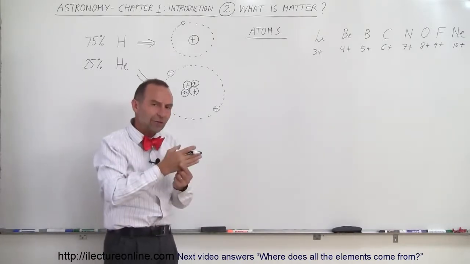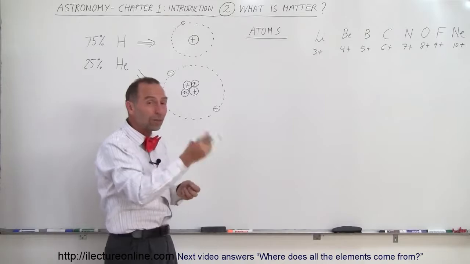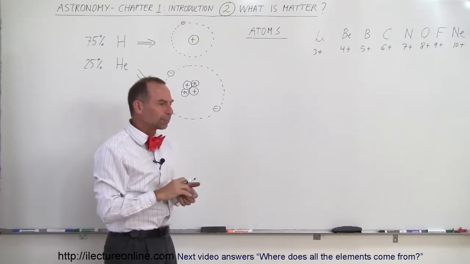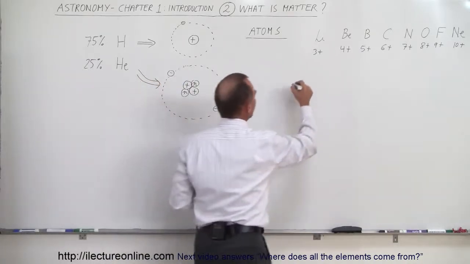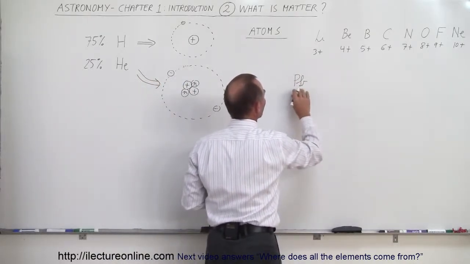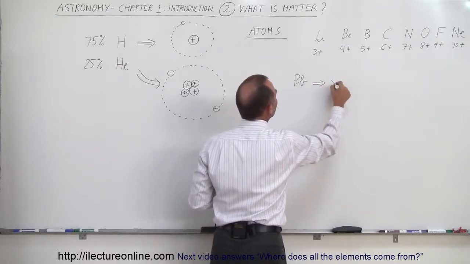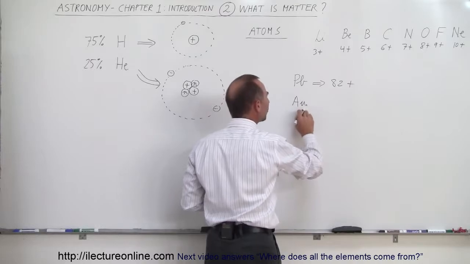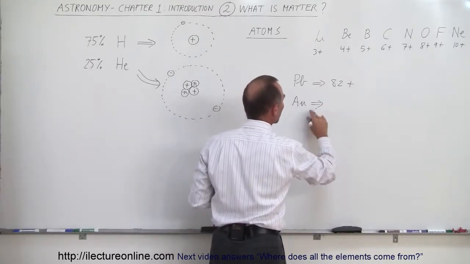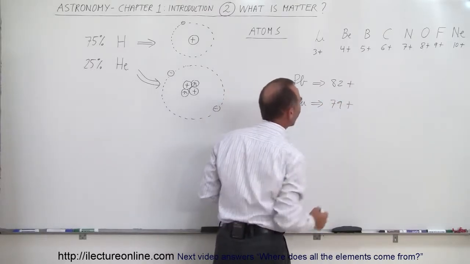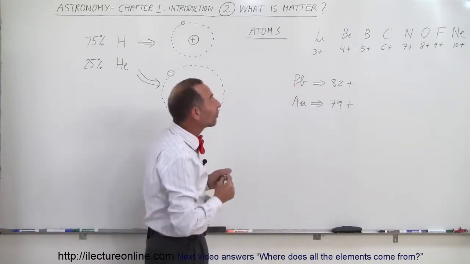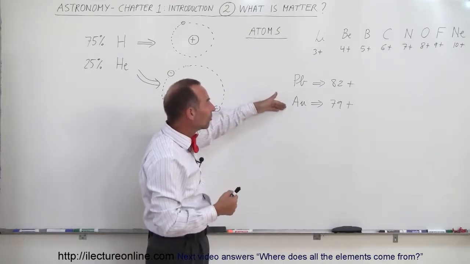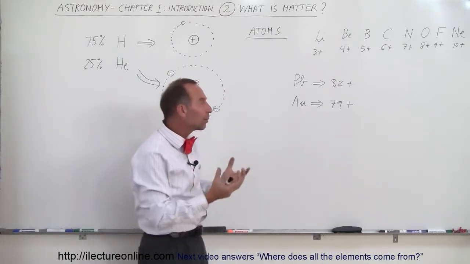And it's amazing how different an element can be by simply adding 1 proton or taking 1 proton away. For example, lead, which has the chemical symbol Pb, has 82 protons in the nucleus, and gold, which is Au, from the Latin word aurum, has 79 protons. And back in the days of the Middle Ages, when people called alchemists knew what gold was and knew what lead was, and there was a lot of similarity between those two metals.